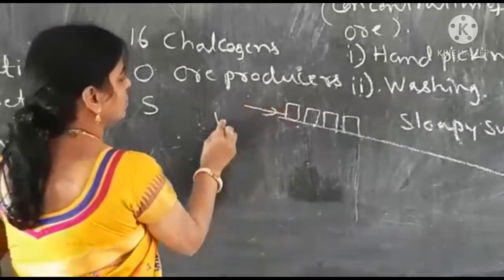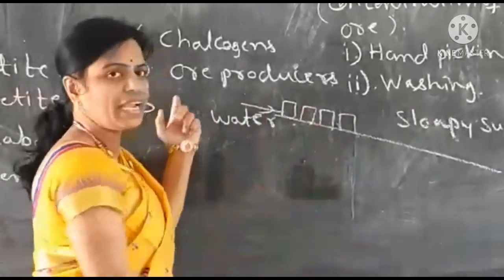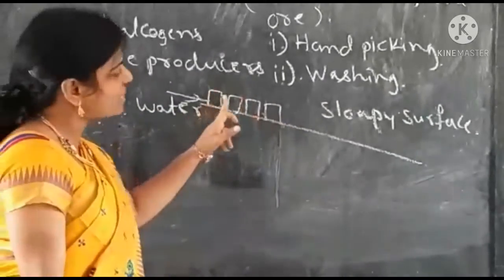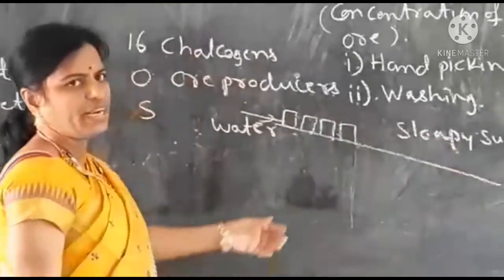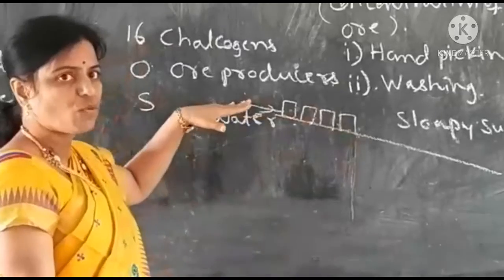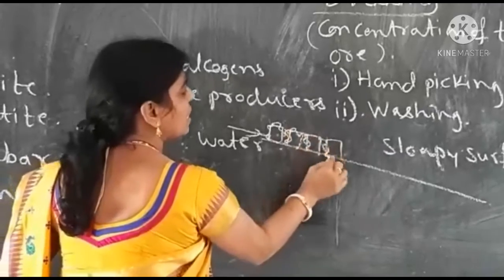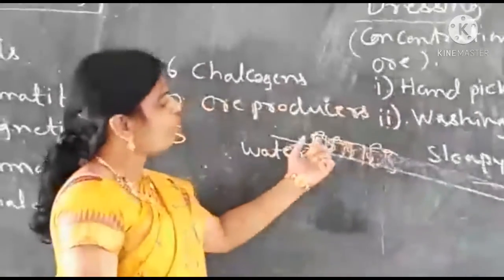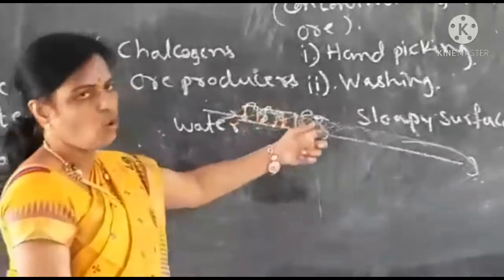Here you have to pass water at a moderate rate, not with high speed. If water is passed with high speed, along with mud, these ore pieces also get washed away. They all fall down, so it's of no use. If you pass water at a very slow rate, then even the mud particles will not get rid of the ore pieces. So you have to pass water at a moderate speed. Then the mud and dust clinging to the ore pieces alone get washed away, and your ore pieces will be left behind. This is how you wash out mud and dust from the ore. This is the second technique.